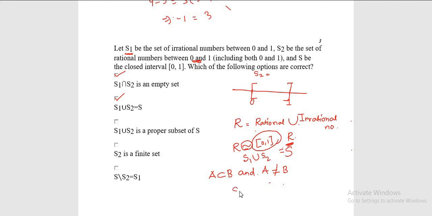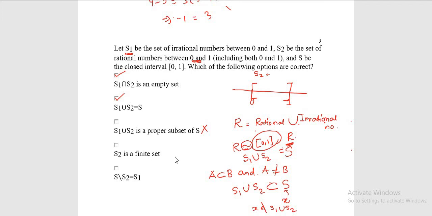So if S1 union S2 becomes a proper subset of S, it means that there will exist one element x in S such that it is not present in S1 union S2. By this hypothesis, this assumption will be wrong. That's why S1 union S2 is not a proper subset of S. So this option is incorrect.